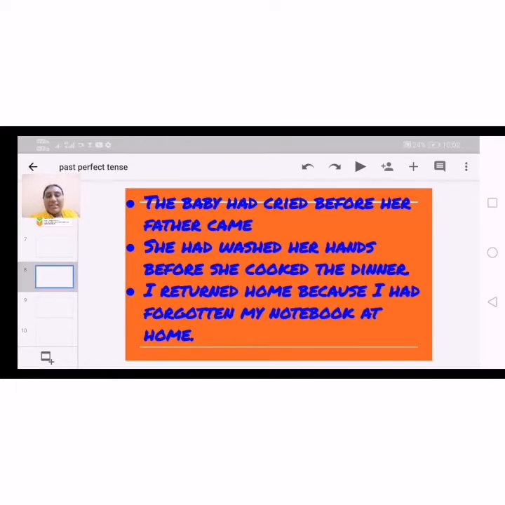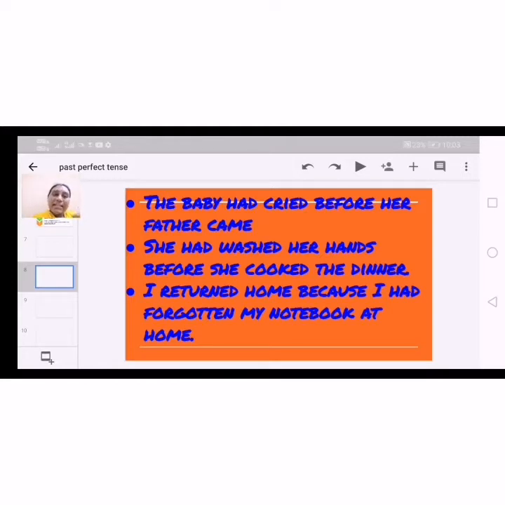Some more examples. The baby had cried before her father came. So before her father's arrival, before he came home, the baby had cried. Action completed. Next, she had washed her hands before she cooked the dinner. Before she cooked the dinner, the first action, she had washed her hands, had completed it.